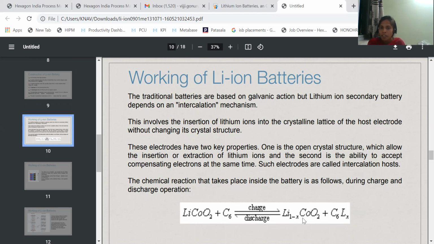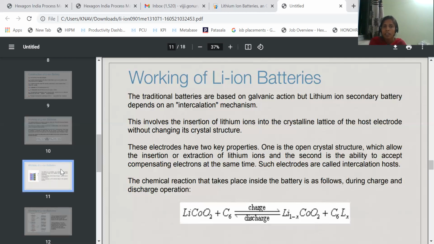What is happening here? The lithium ions are migrating from here to here. Lithium x number of lithium ions are moving from here to here. So when x number of lithiums are moving from here to here, we will get plus x because x number of lithium are adding here. So x will get cancelled with each other. LiCoO2 will form, and we will get C6 because these Lix are transferred here. And the opposite reaction is in the recharging process.